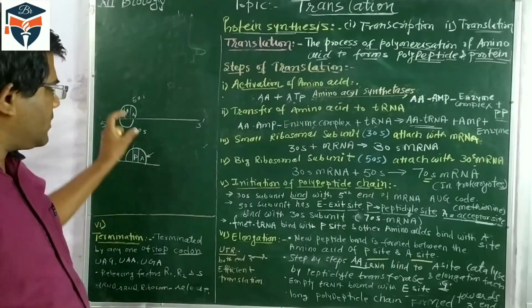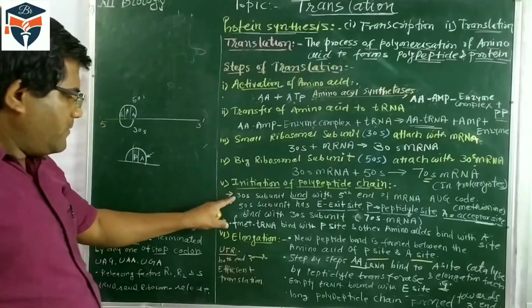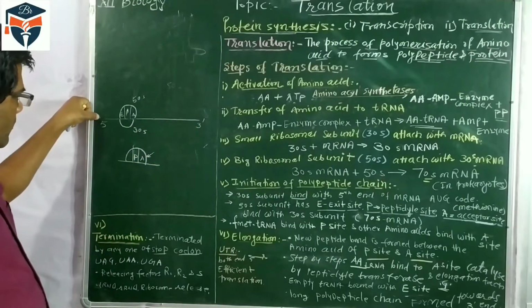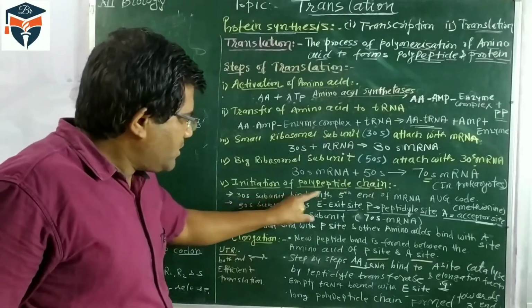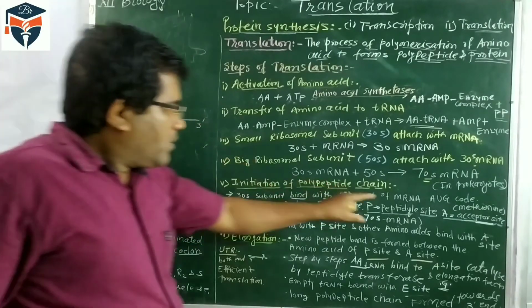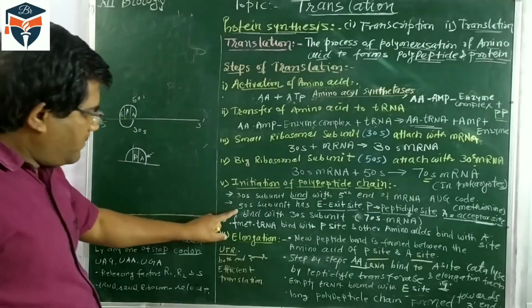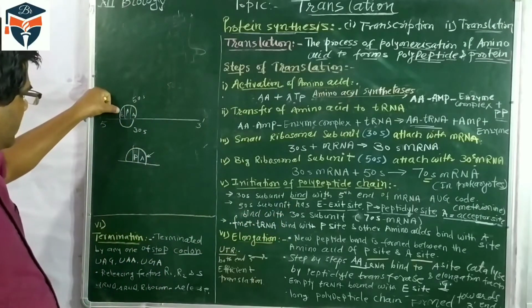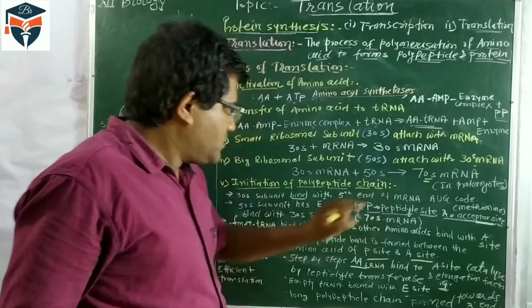What to understand here? In this process, initiation of the polypeptide chain takes place. First, on the mRNA molecule, at the 5' end, the 30S subunit combines, where the AUG codon is. Then the 50S, the large unit, which has three sites, E, P, and A, combines with the small unit.